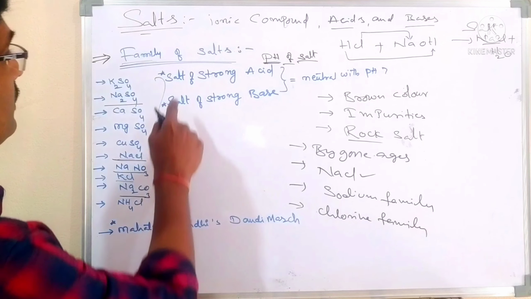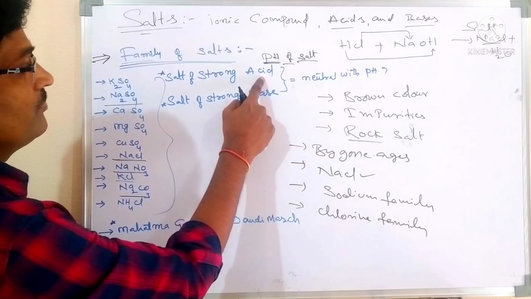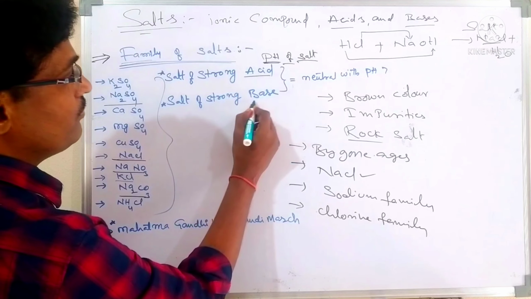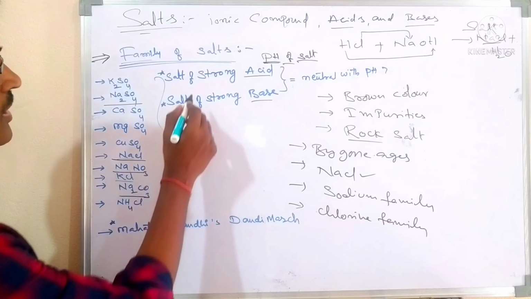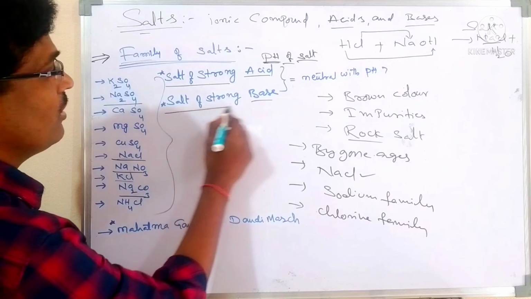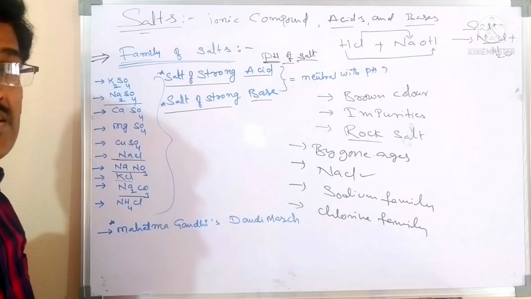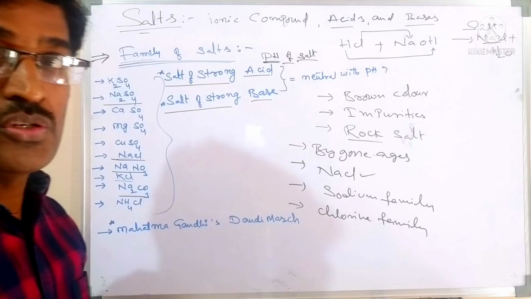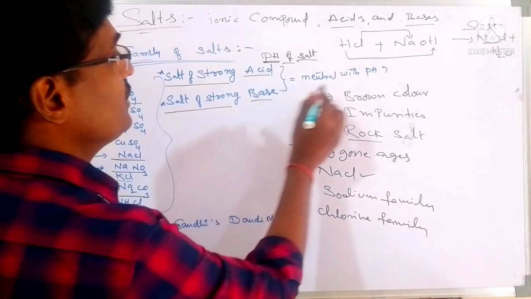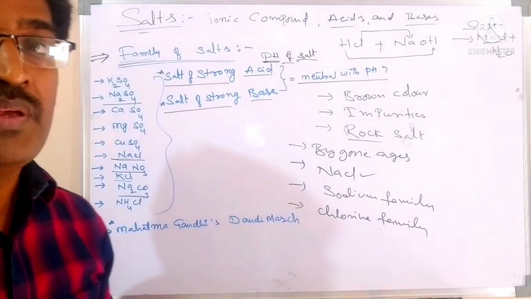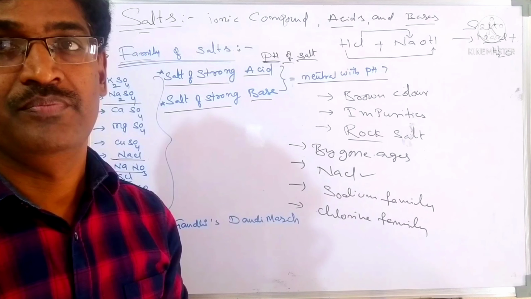Salt of a strong acid and a strong base: when a strong acid reacts with a strong base, it gives a neutral salt with pH value 7.